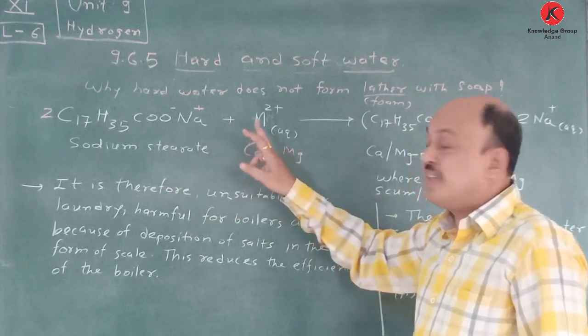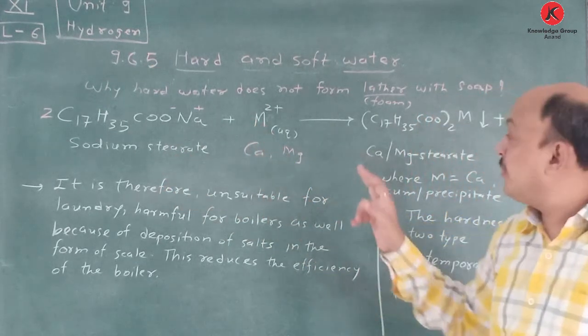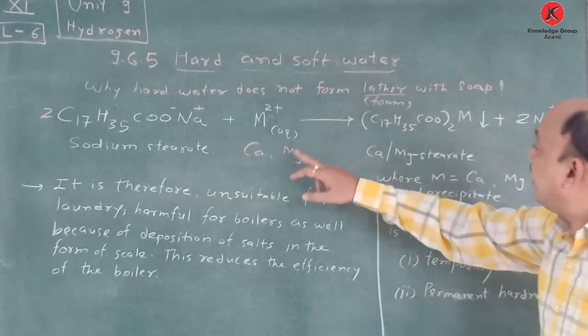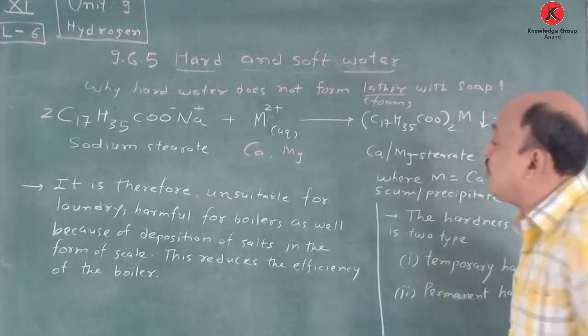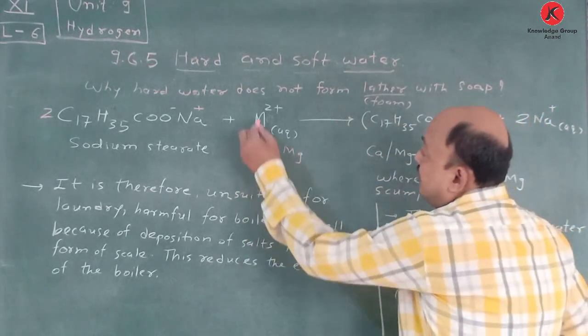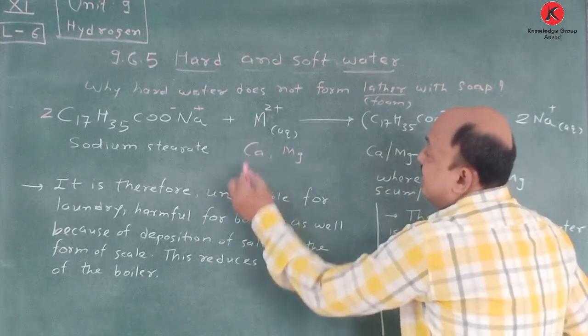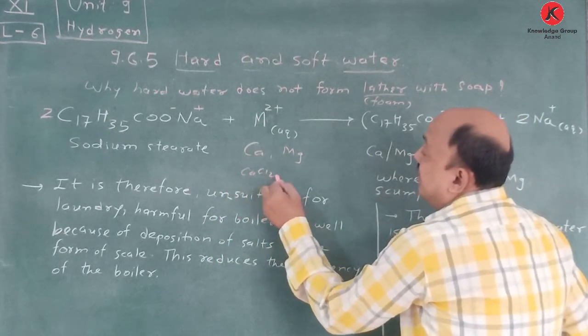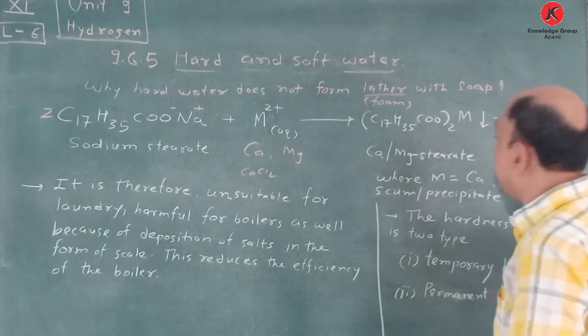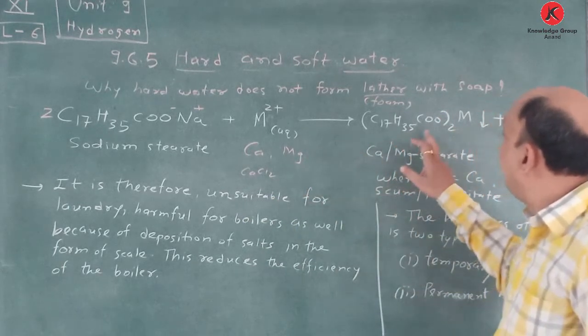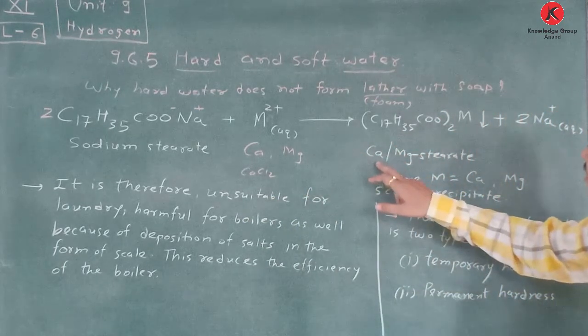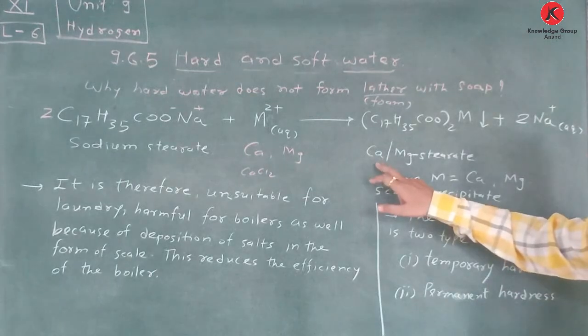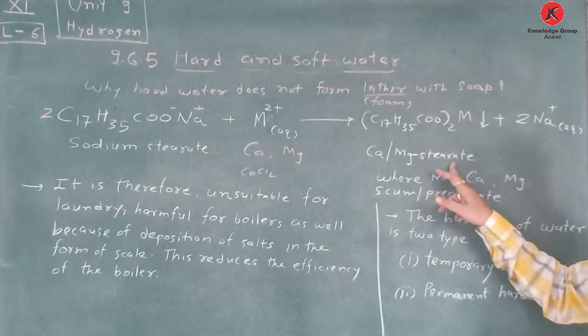This sodium stearate reacts with Ca+2 or Mg+2 ions, and salts containing these ions are also there. Suppose Ca+2 with CaCl2, then here 2NaCl is produced, and the ester salt, calcium stearate, is obtained.